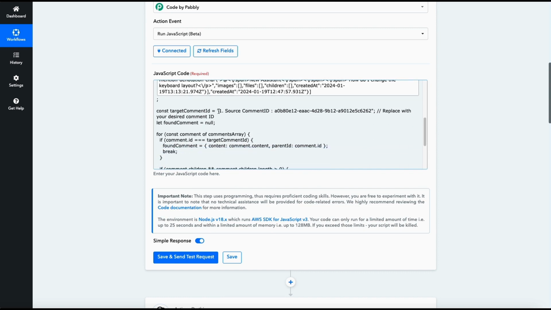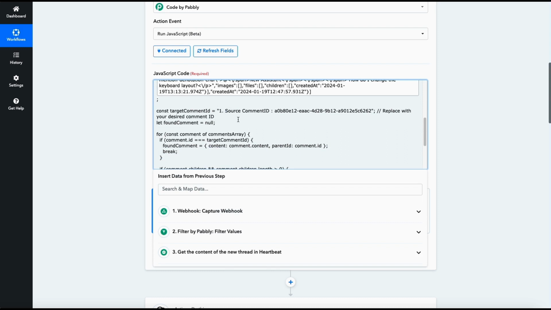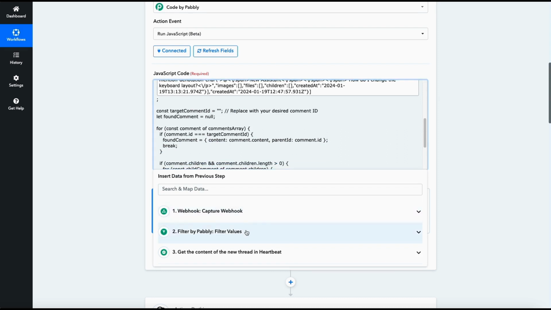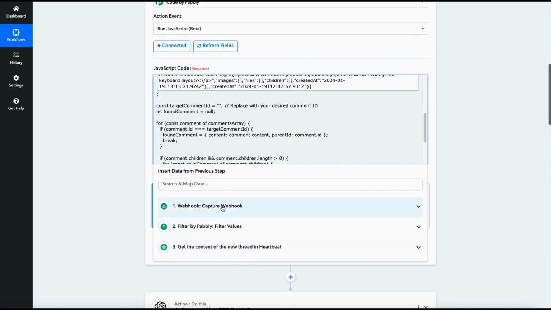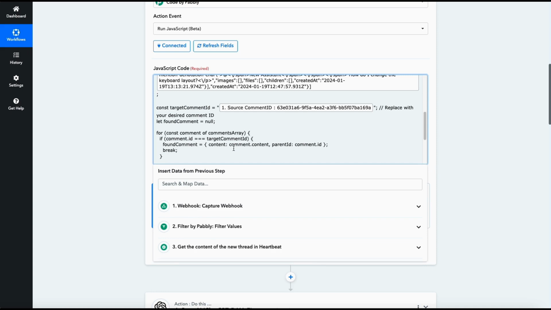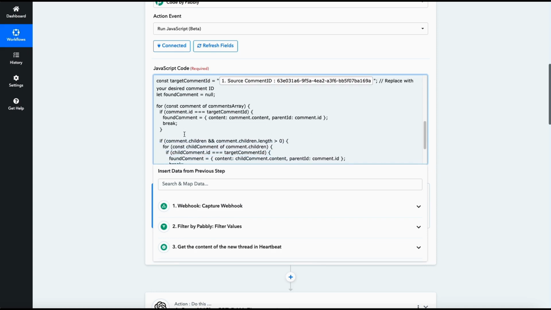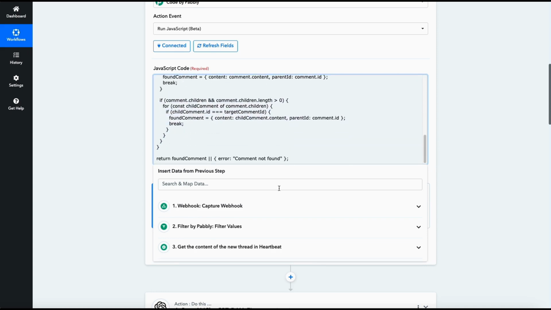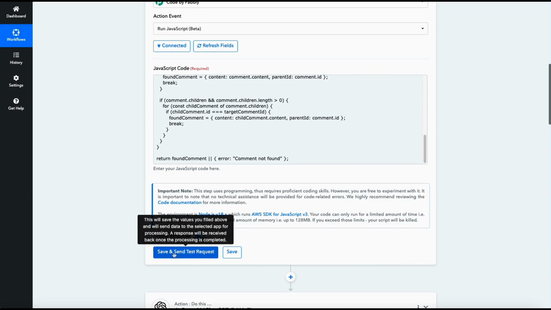Source comment ID, as you can see. So this one, this little guy, we need to map. So keep the quote. And then the comment ID we need to get here. There it is. Okay, and I believe this is all we need to map. That's it. And let's run this snippet.